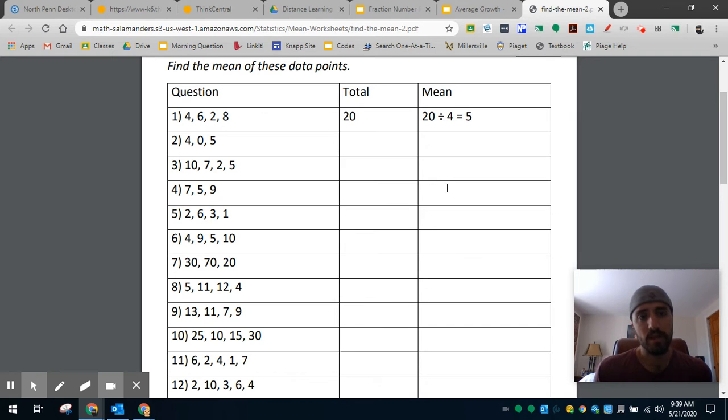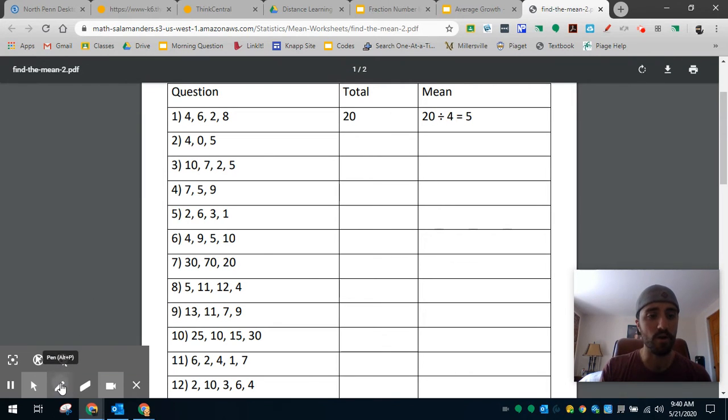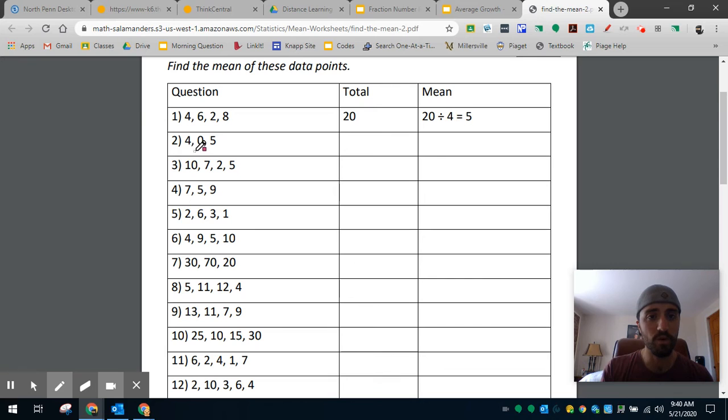Okay. So we talked about this a little bit earlier on in the year. Let's remember, in order to find the average or in order to find the mean, we look at our set of numbers, 4, 0, and 5. And remember that average is kind of that middle number. It's not the biggest, it's not the smallest. It's kind of the somewhere in between balancing point. In order to find out exactly what that is, we are going to first add all of our data up. So 4 plus 0 plus 5 is 9. So we add up everything that we have, which is a total of 9.